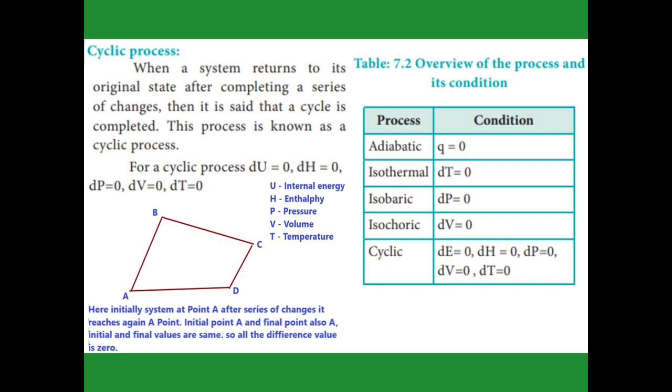Cyclic process means all these things are constant: dE means energy, dH means enthalpy, dP means pressure, dV means volume, and dT means temperature. After completing the cycle, they regain the original state, so that these values become 0.